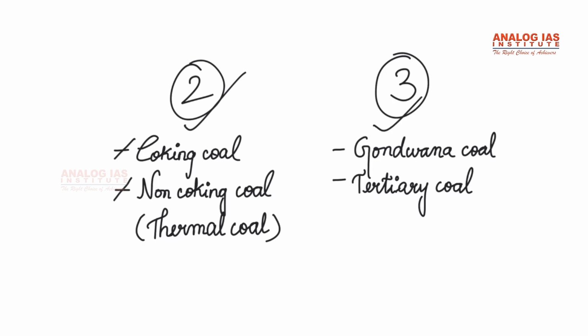Now coming to the next classification, Gondwana coal and tertiary coal. This classification is based on the time period to which the coal belongs. For example, Gondwana coal belongs to the Carboniferous period, that is 570 million years to 245 million years back. And tertiary coal is found in the rocks of the Oligocene period of the tertiary era. It is about 15 to 60 million years old.